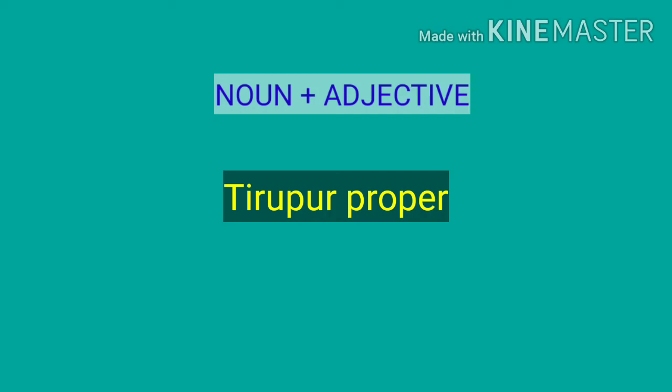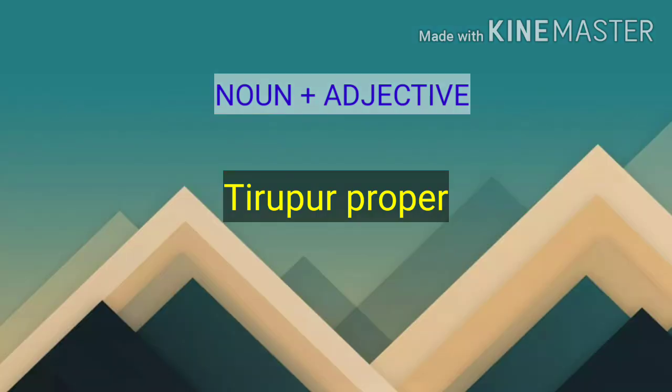Oh, okay. It means I am right from Tirupur, not from somewhere around Tirupur. I am right in Tirupur itself. For that we say I am from Tirupur proper. But here we shouldn't say I am from proper Tirupur. So proper Tirupur is different and Tirupur proper is different. Though it is an adjective, you can use it, but it is a special case.